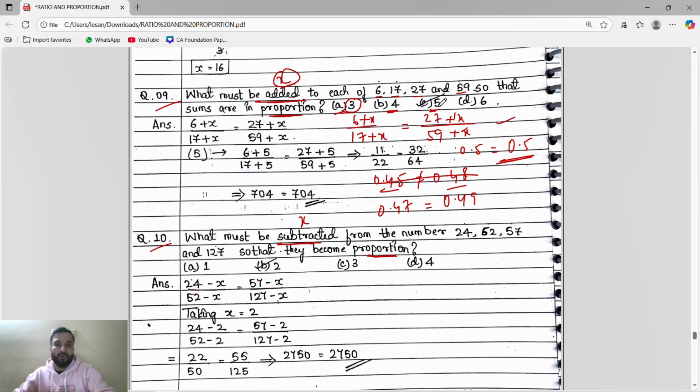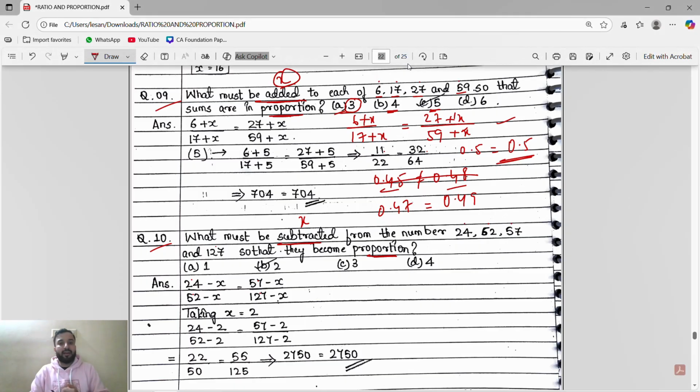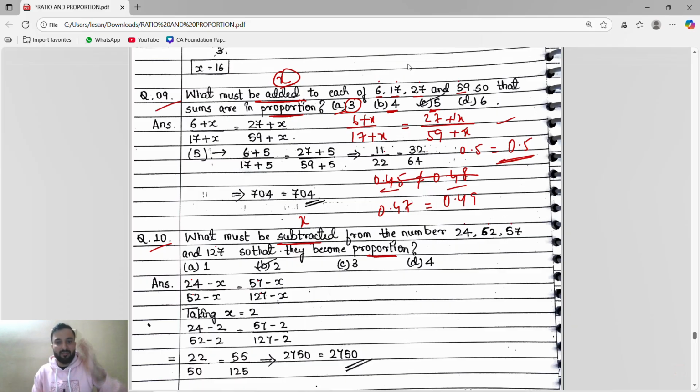So this you have to do guys. They will say what must be added or what must be subtracted. I will say x must be added or x must be subtracted. And they will give the first quantity, second, third, fourth.